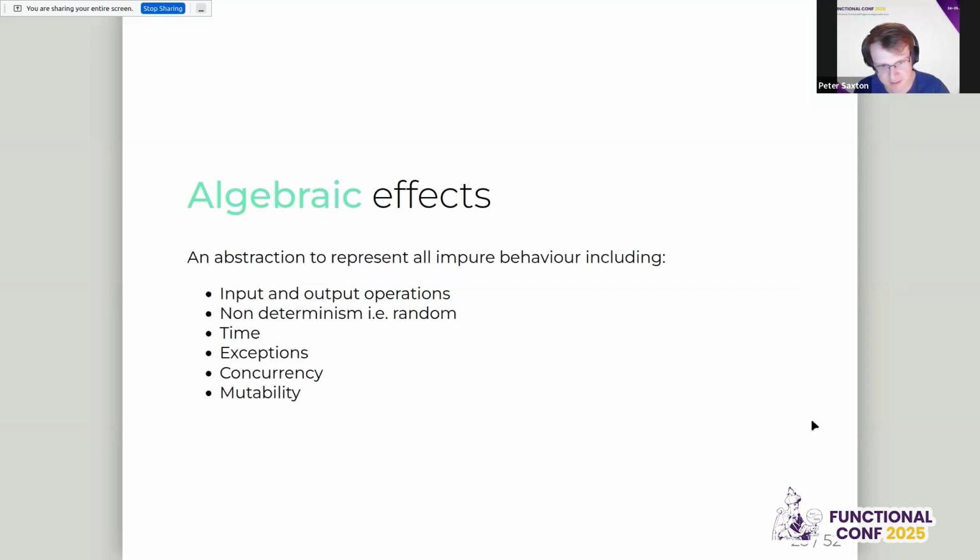So algebraic effects, there you go. You got your first introduction to one. Algebraic effects represent all impure behavior. So IO is maybe the classic example, but this applies for things like random, time, exceptions, concurrency, and mutability as well. There's another talk, I believe, this afternoon about algebraic effects, so you can hear someone else talk about them as well. I think they're very interesting.